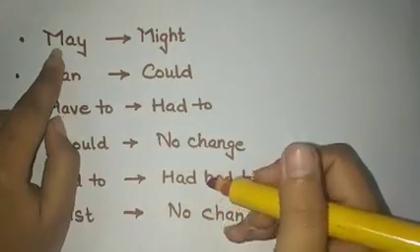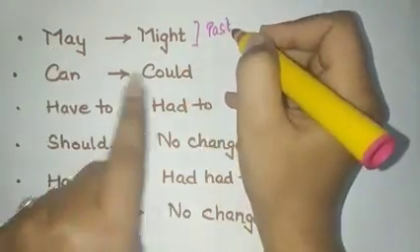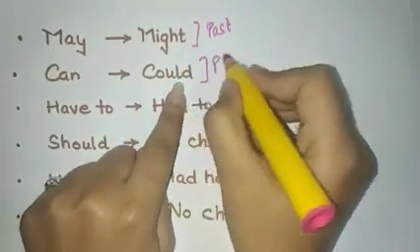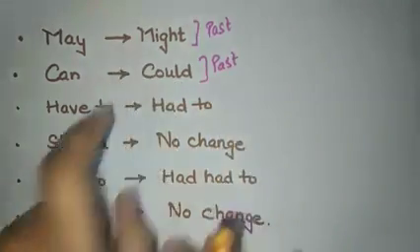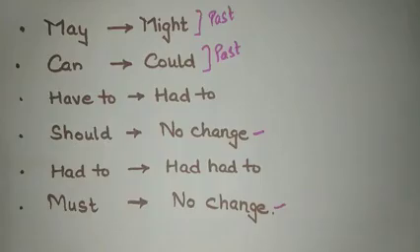Might is the past form of may, and similarly, could is the past form of can. Have to will get changed into had to. There will be no change in case of should and must. And had to will remain had to.